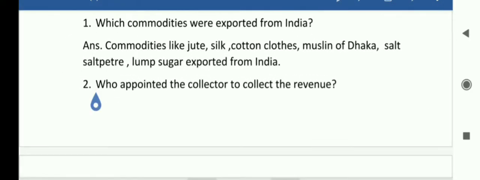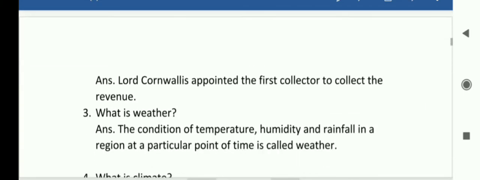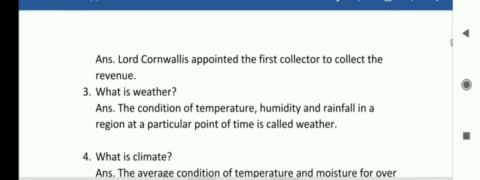These are the things that were exported from India. Same way, students, the second number: who appointed the collector to collect the revenue? Let's see the answer. Lord Cornwallis appointed the first collector to collect the revenue. Third number, what is weather? The condition of temperature, humidity and rainfall in a region at a particular point of time is called weather.